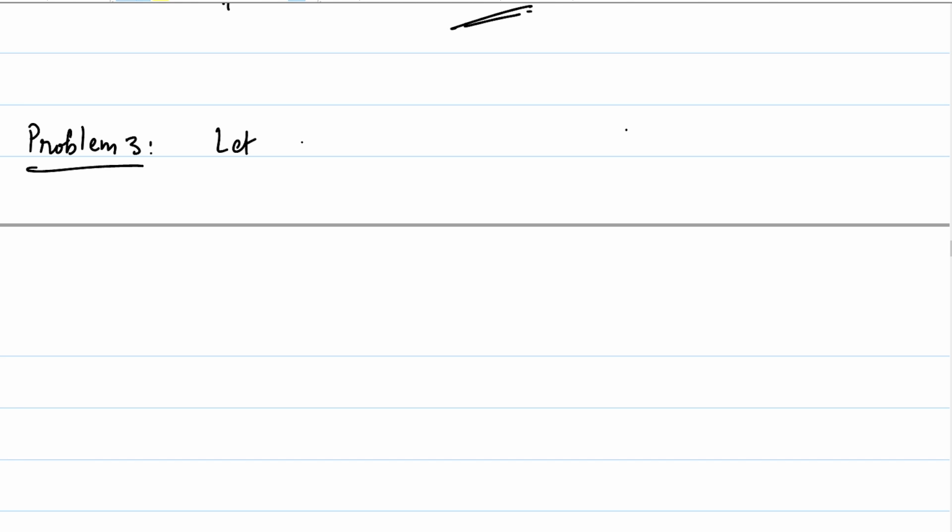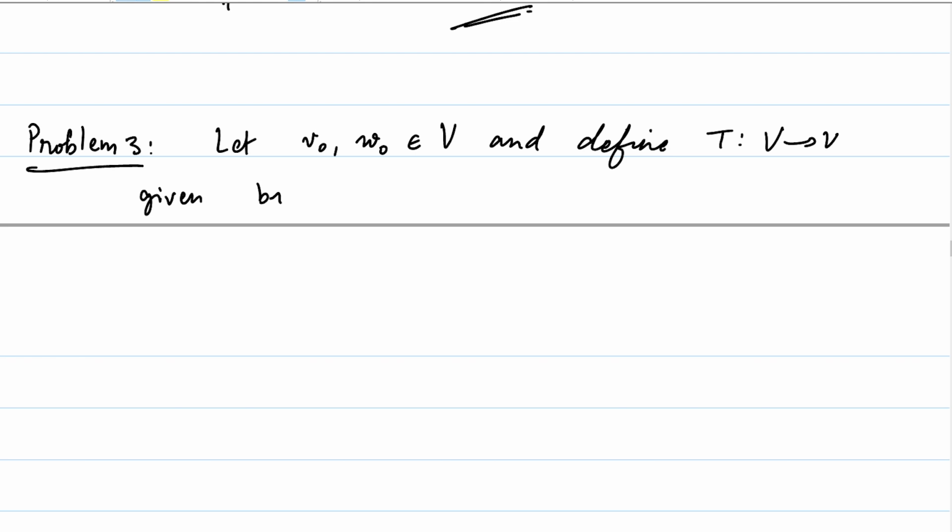Let V0 comma W0 be in capital V. So we have seen this linear operator before, and define T from V to itself given by TV is equal to the inner product of V with V0 times W0. So here the question is to prove that